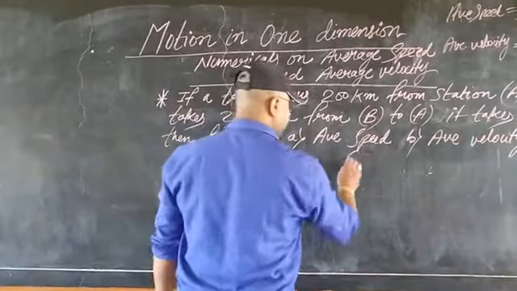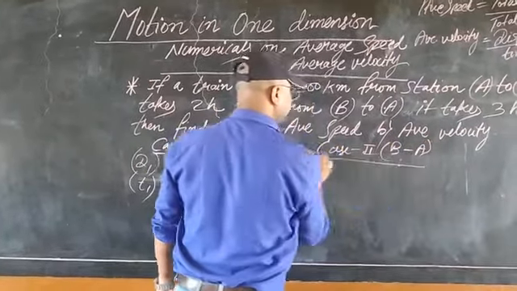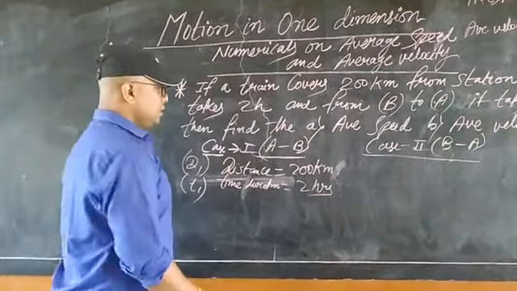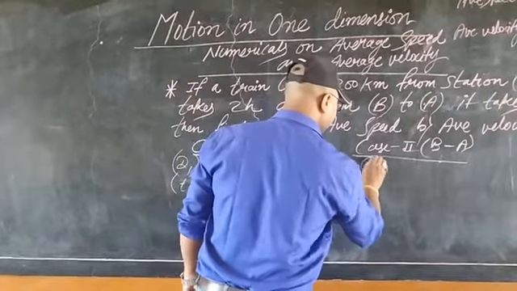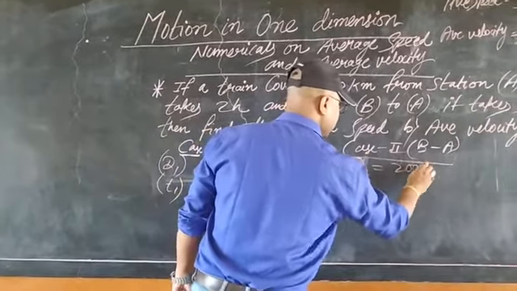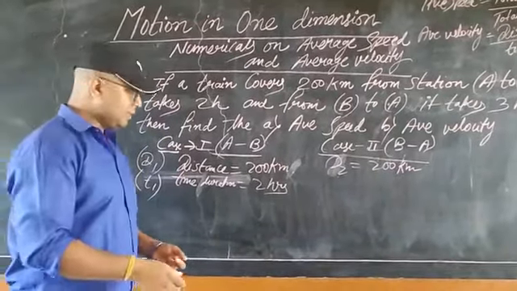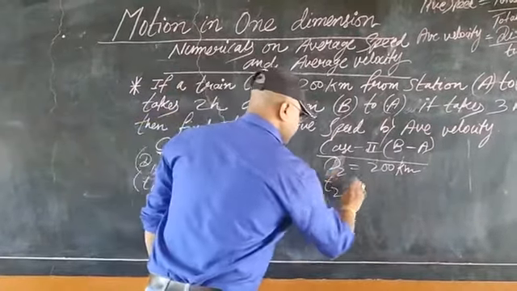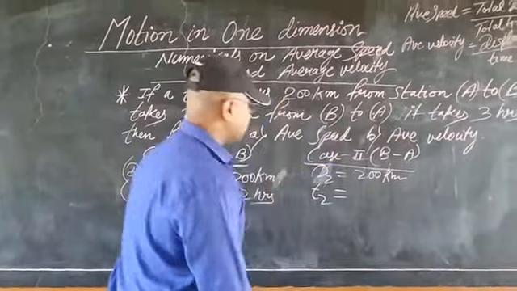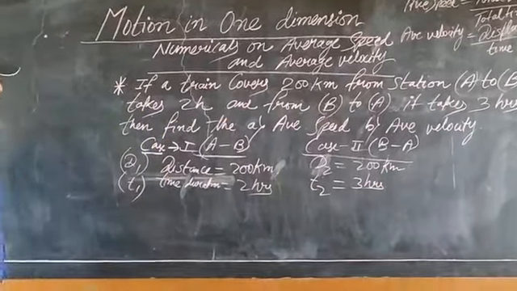Case 2 means where the train is traveling from B to A. The same path is there, because it is not mentioned that it is a changed path. So distance d2 will be also the same, students, 200 kilometers. Any doubt, students? If you have a doubt, then please write in the comment section. Time duration: how much time is being taken? B to A takes 3 hours, so I will write 3 hours. Very good.